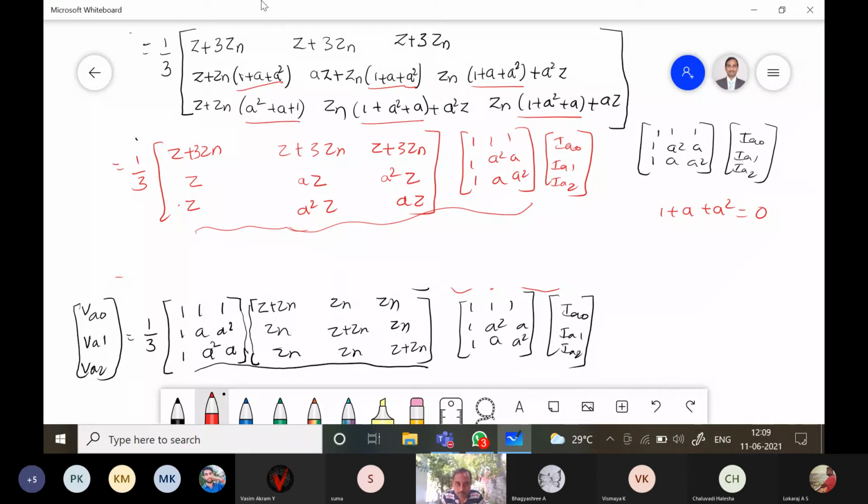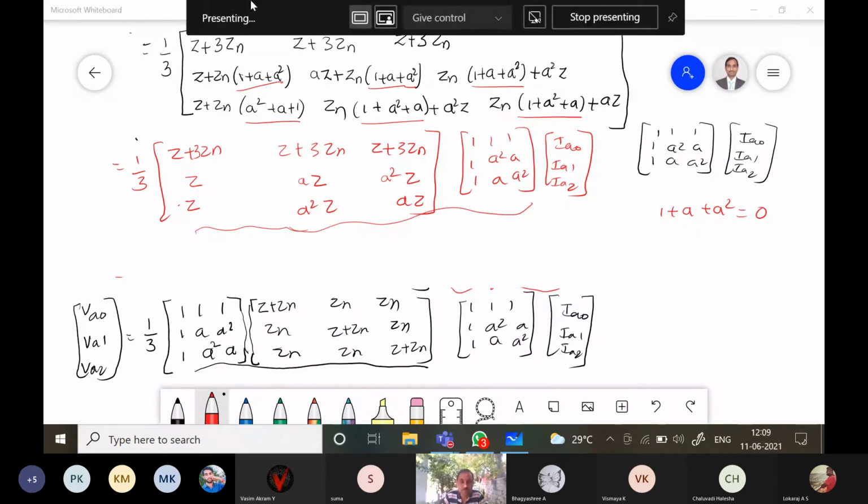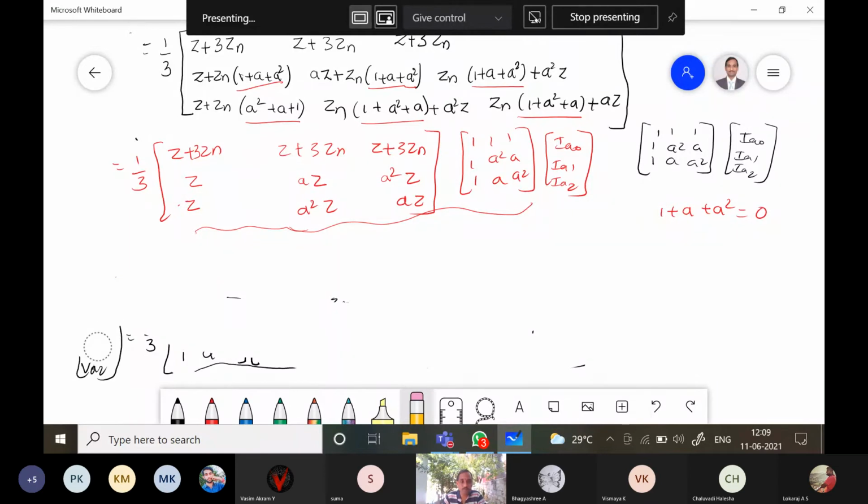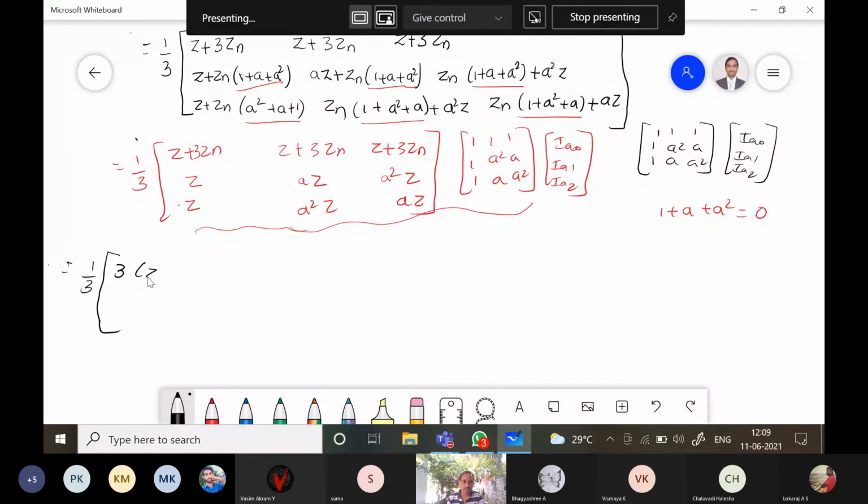Now multiply these two matrices again. So 1 by 3. First row first column: Z plus 3 Zn, Z plus 3 Zn, Z plus 3 Zn are there. Take common, 1 plus 1 plus 1 is equal to 3, so 3 into Z plus 3 Zn.